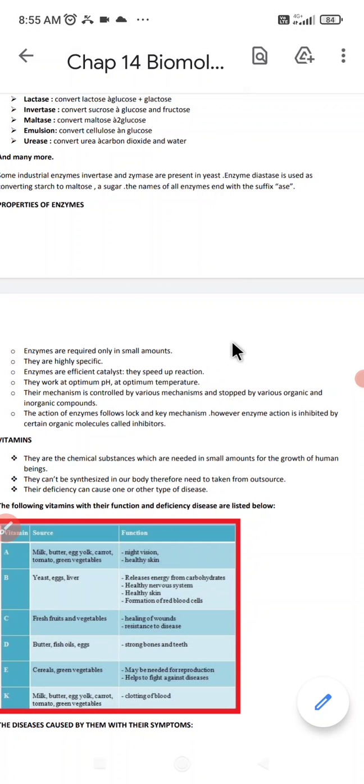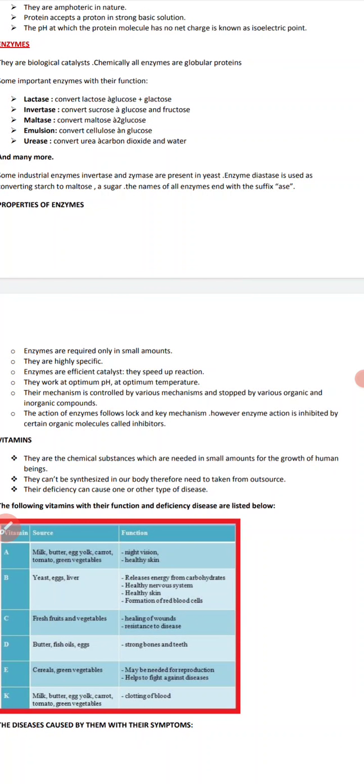If you vary the temperature, what will happen? The reaction of the enzyme will come to an end. If I change the pH, what will happen? The reaction of that enzyme will not occur. Their action is controlled by various mechanisms. If I add something acidic or something basic, and the pH changes, that enzyme will not function. If I change the temperature, that enzyme function will stop.